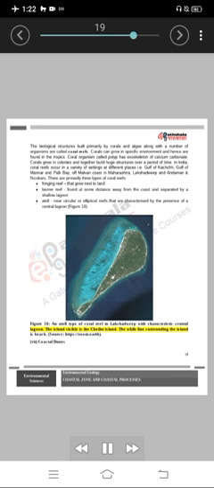The island visible is the Chetlat Island. The white line surrounding the island is beach.